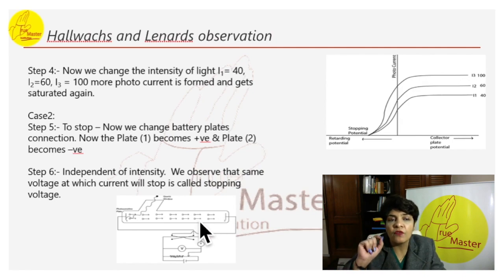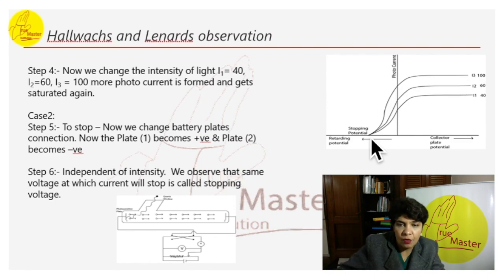The value of retarding potential at which the photoelectric current becomes 0 is called cutoff or stopping potential for the given frequency. So this will be the stopping potential, where all the electrons traveling here, because of this negative plate, have to stop. Once they stop, that potential is called the stopping potential.